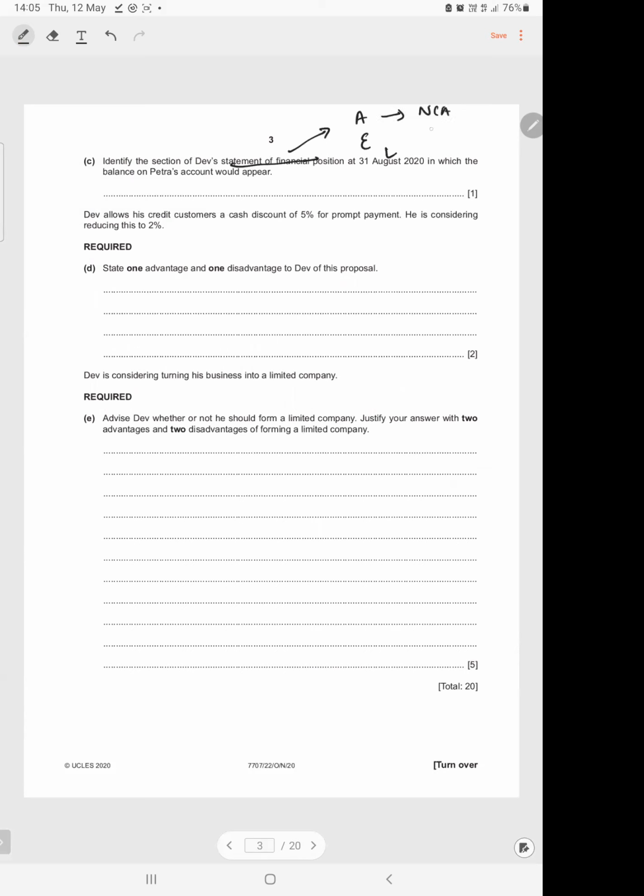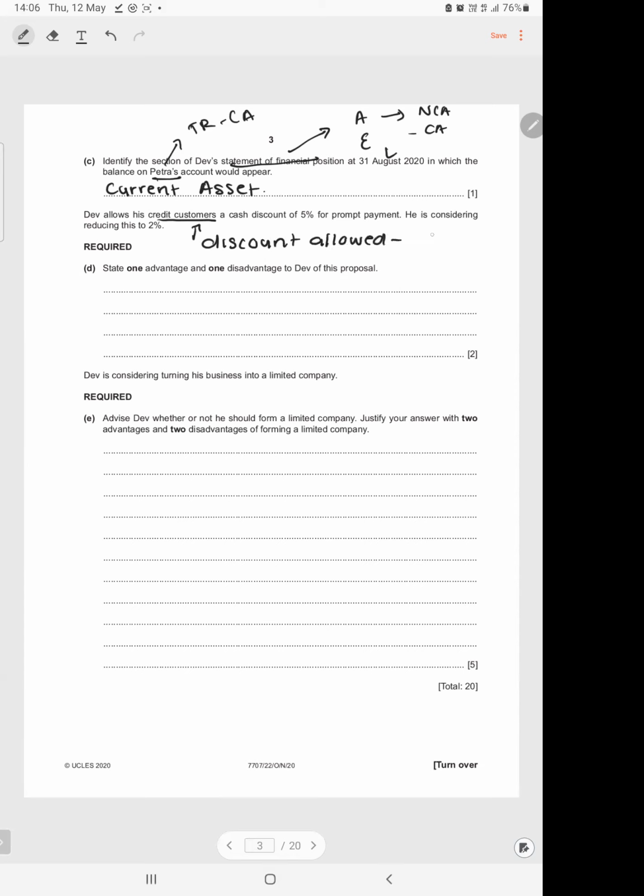Next question. Dave allows his credit customers a cash discount of 5% for prompt payments. He is considering reducing this to 2%. They're asking us to explain an advantage and a disadvantage of this proposal. So earlier I explained to you all, when the business gives a discount to a credit customer, it is a discount allowed, and a discount allowed by a business is an expense.